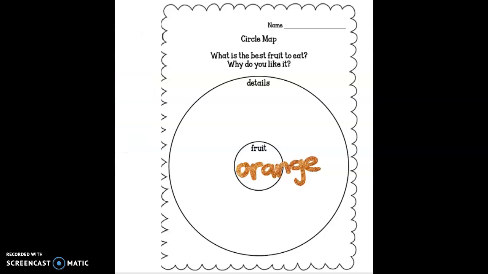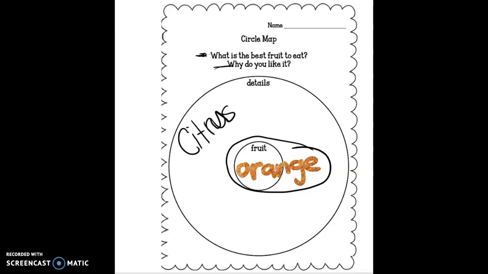Okay, now you need to write details. So the first question is, what is the best fruit? And we already talked about what your favorite fruit is. That's what you put in the center right here. Okay, that's your favorite fruit or the best fruit. Then we need to answer the second question, which says, why do you like it? Okay, a reason that I like oranges is because they have citrus. So I'm gonna write, okay. I also like the color orange, and that's what color oranges are. Then I also like that they are sweet.